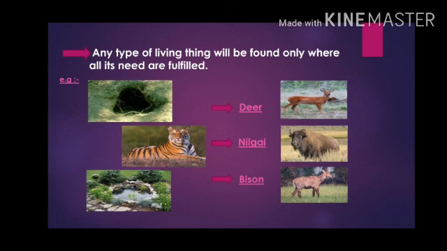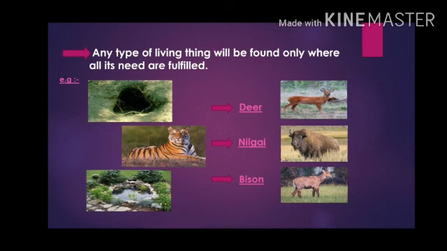Now, after having food and water, what does a tiger need? Yes, a tiger needs rest. But where will the tiger take rest? It will take rest in the caves. If caves are not available, it can take shelter in dense vegetation.